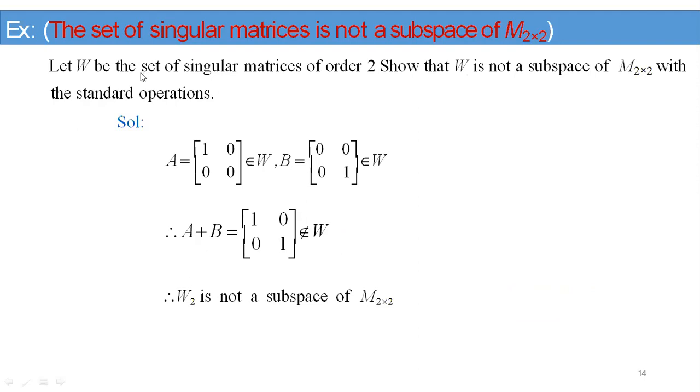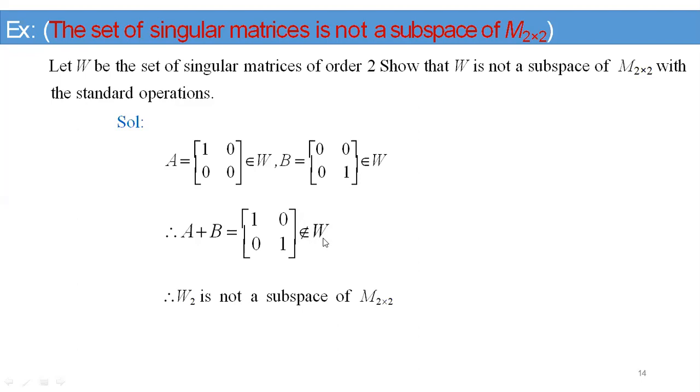One more example we have to take. Let W be the set of all singular matrices of order 2. Show that W is not a subspace of M2 by 2 with the standard operations, vector addition and scalar multiplication. Take A as the matrix 1 0 0 0, which belongs to W, and B as the matrix 0 0 0 1, which belongs to W. A plus B is equal to, adding these two matrices, 1 0 0 1, but the determinant of this matrix is not equal to 0.